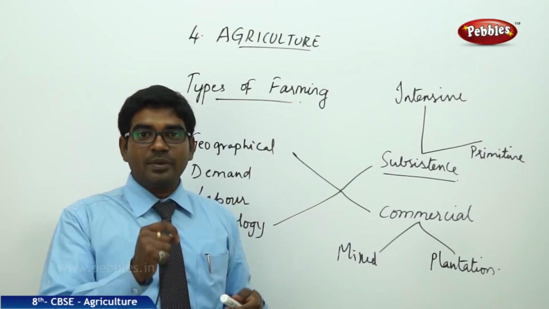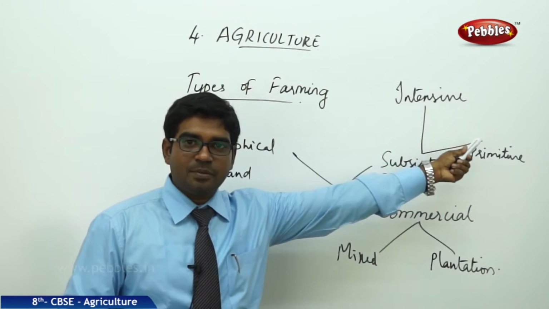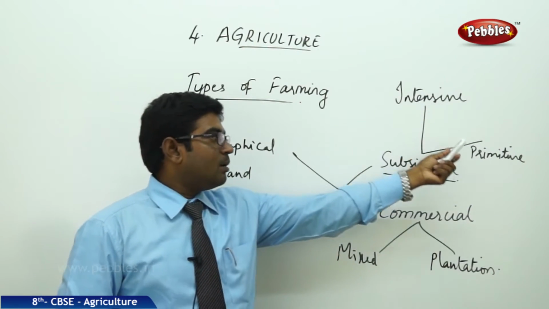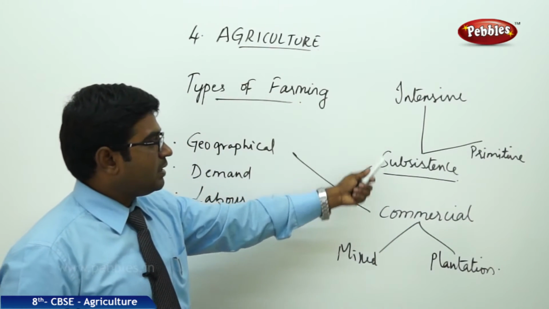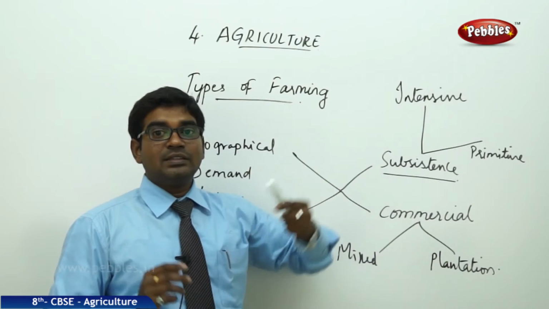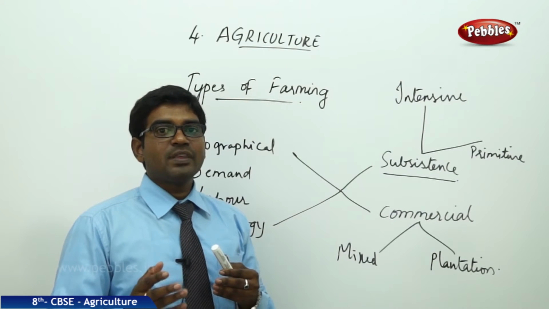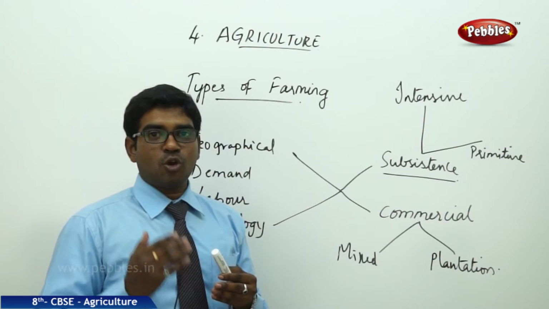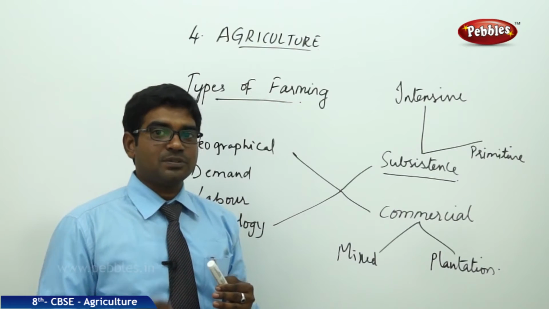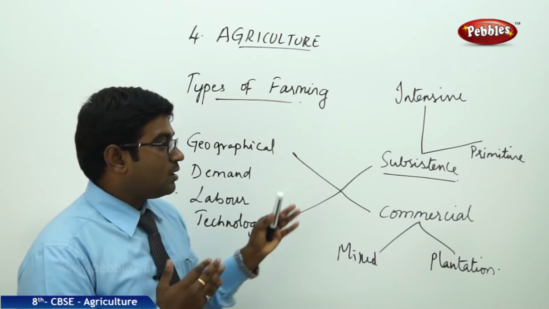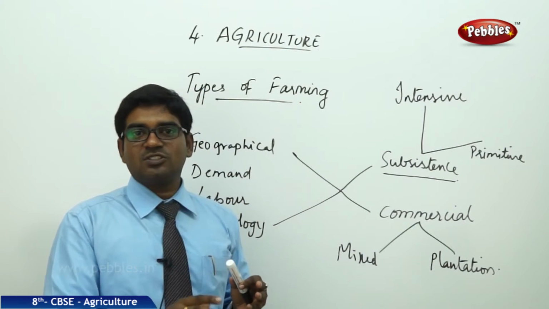The subsistence farming is again divided into intensive subsistence farming and primitive subsistence farming. In intensive subsistence farming, they do the cultivation intensively in a large area where a larger number of laborers are employed to work in the field, and they cultivate for commercial purpose. In the previous one, subsistence farming, they were not cultivating for commercial purpose.